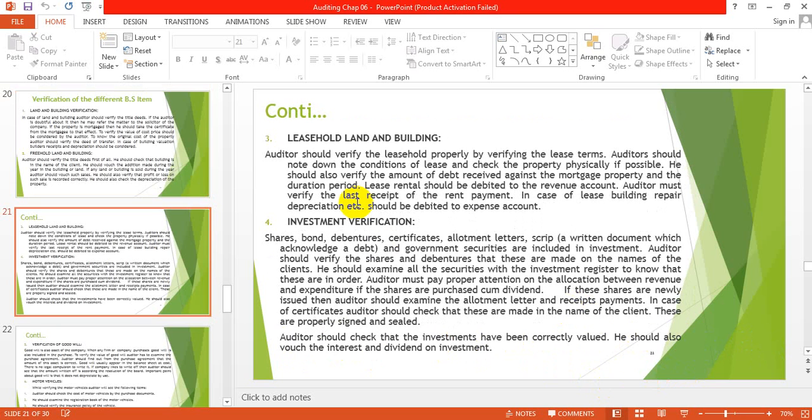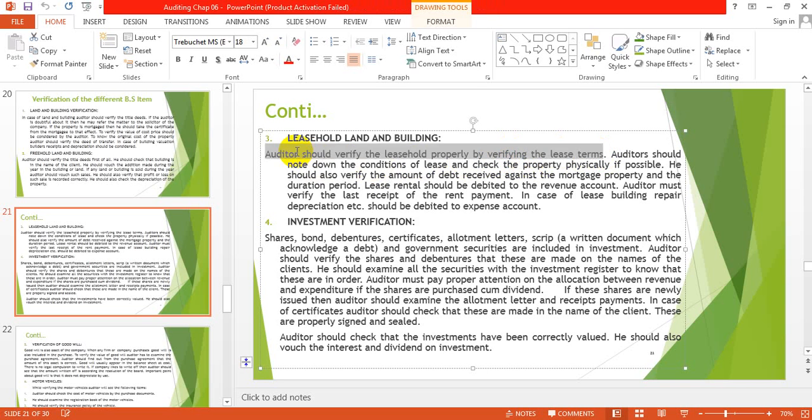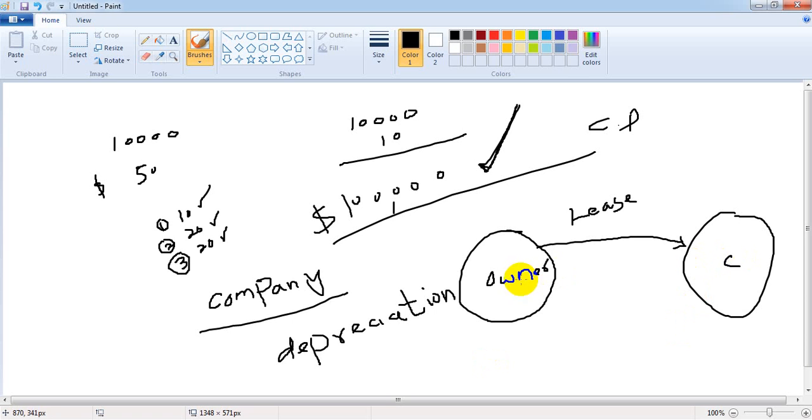Then the next thing is leasehold land and building. Auditor should verify the leasehold property by verifying the lease terms. How will he verify the leasehold property? He will check the contract of the lease or the terms of the lease. There will be a contract between the company and the owner. In that contract, each and everything will be specified. So the auditor, first of all, will check these terms and conditions.